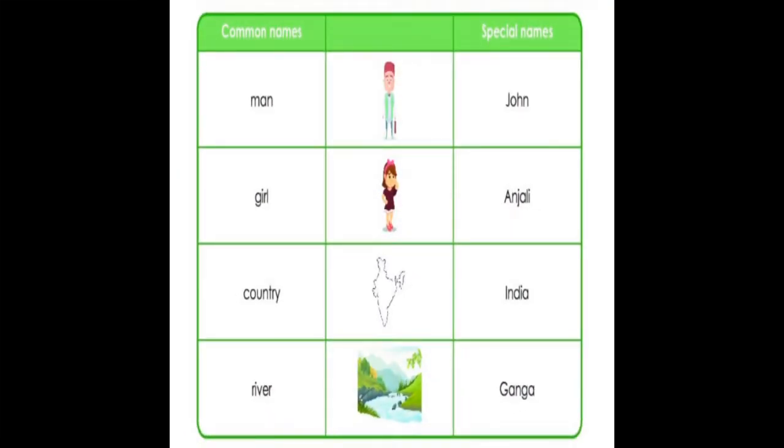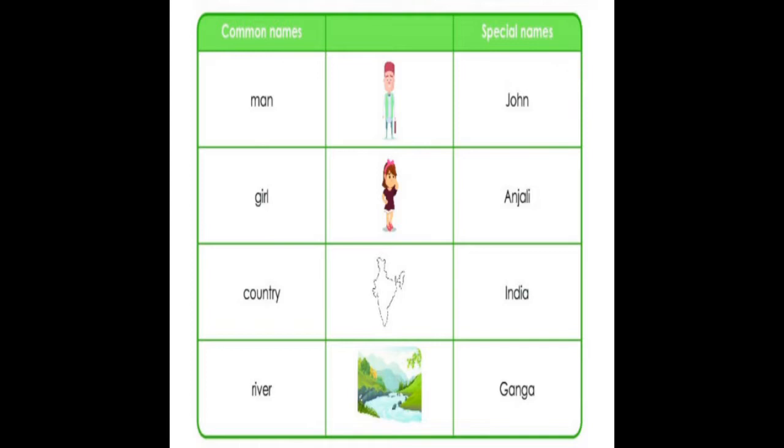Let's see a few more examples. Here in this image you can see one man standing. To his right hand side it is given as common names, and to the left hand side it is given as special names.